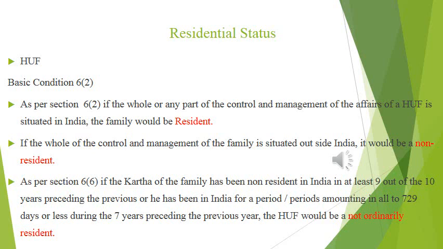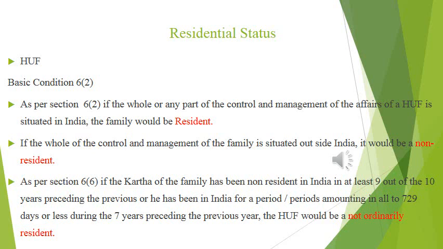One more criteria we have, that is not ordinarily resident. As per section 6 subsection 6, if the karta of the family has been non-resident, and because the karta is an individual, the conditions of an individual will be applied here.